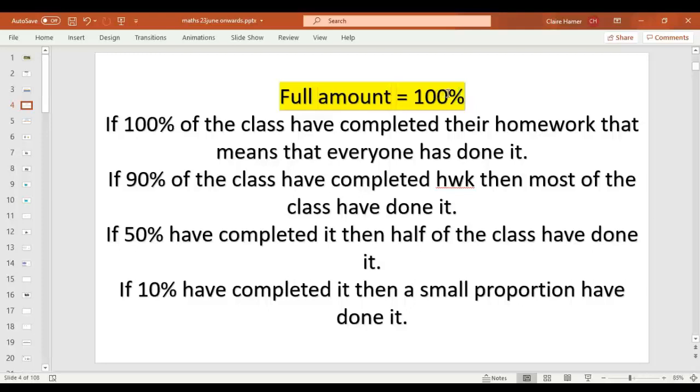It's only 10% less. If 50% had completed their homework, then I'm sure you've heard that one before. It's commonly used in shops, isn't it? 50% off. It means half price. So 50% of the class would mean half of the class have done their homework. If it's 10%, that means a small proportion have done it, because 10% is quite a way off the full amount. It's 1/10 of the full amount.